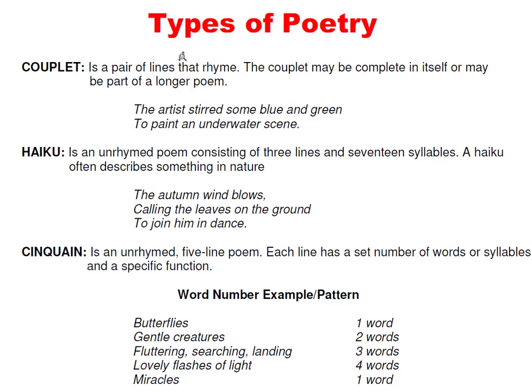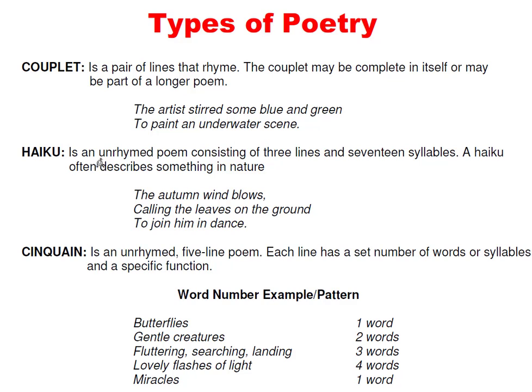Types of poetry. A couplet is a pair of lines that rhyme. The couplet may be complete in itself or may be part of a longer poem. The artist stirred some blue and green to paint an underwater scene.